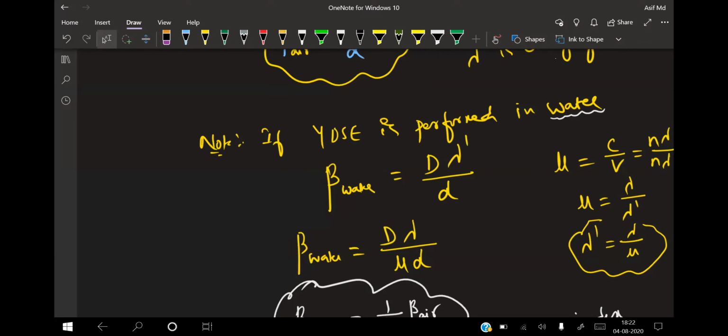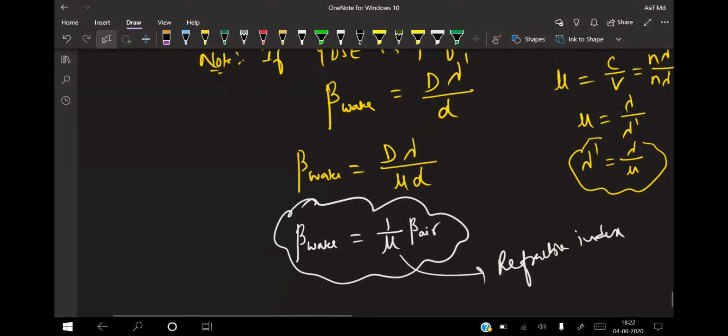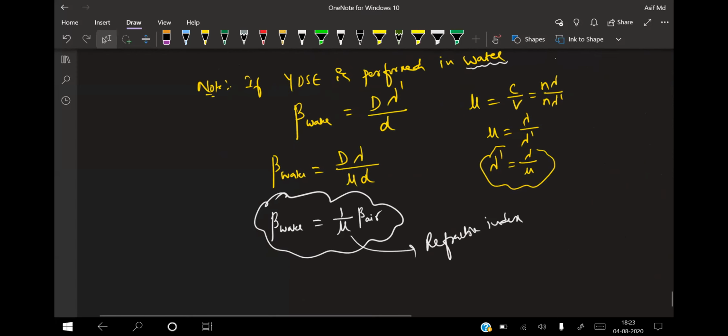So capital D and small d remain the same. So fringe width in water is capital D into lambda by mu times small d. And you already know the wavelength formula from the ray optics chapter: lambda dash is equal to lambda by mu. Substituting that value here, I get fringe width in water is equal to 1 by mu times the fringe width in air.